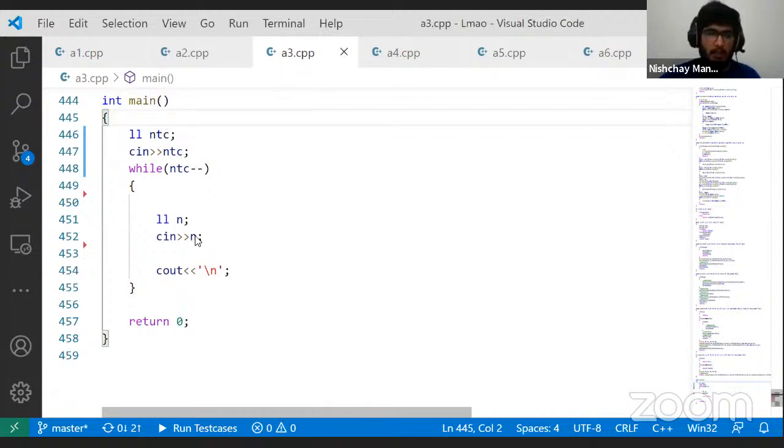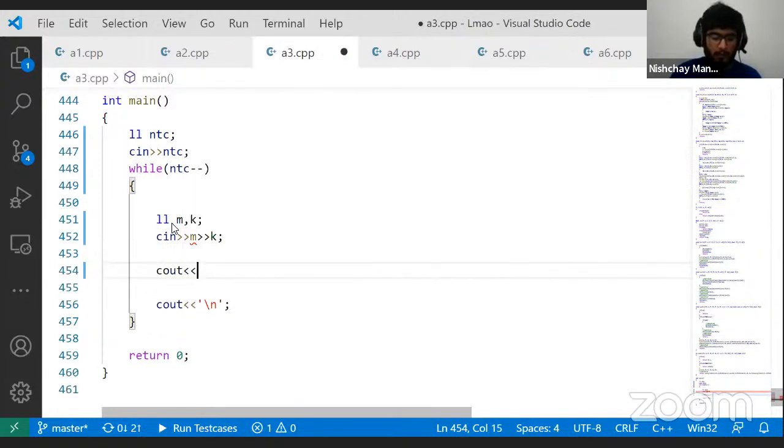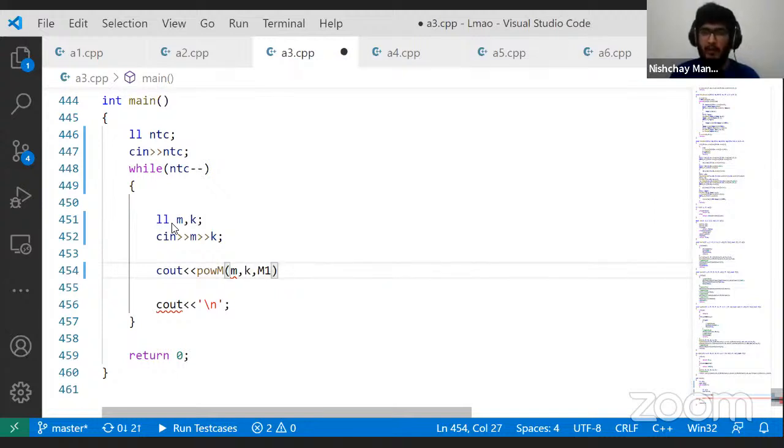So this is the main function. I'm going to have two numbers for each test case, which is m and k. And what I want to output is m to the power k in modulo mod, right? So m to the power k modulo mod, and I have set mod in my template as m1, right? So this is modular exponentiation. I have taught this in my number theory class. You can look for modular exponentiation online as well. Generally, it's called modular exponentiation or binary exponentiation. This is really a simple topic.